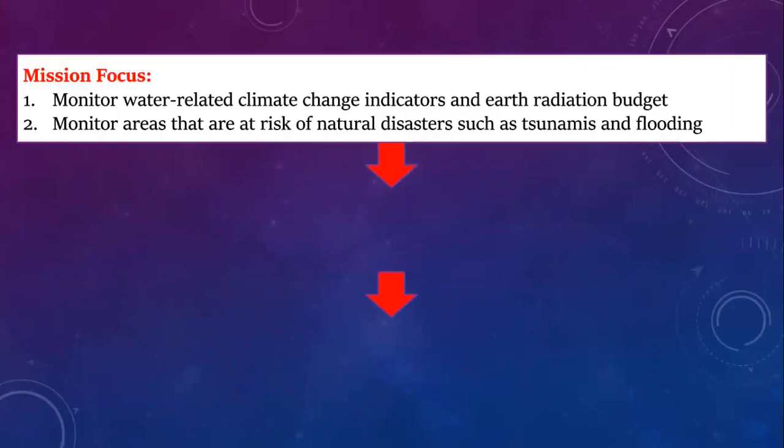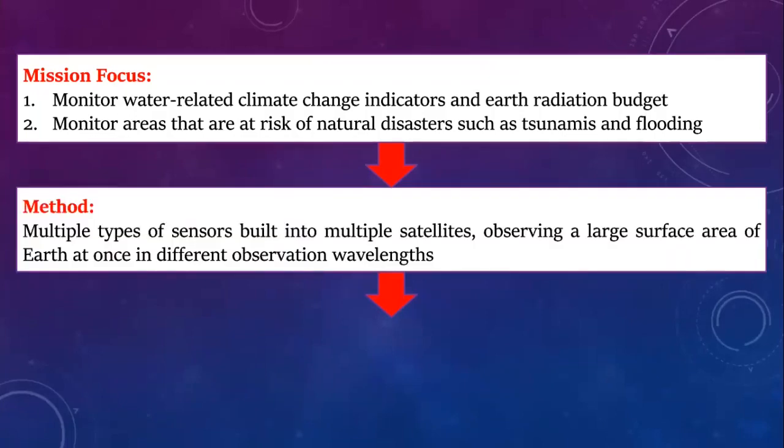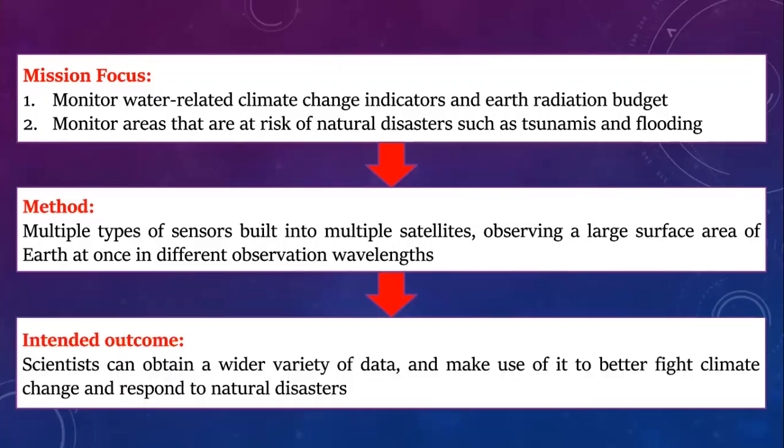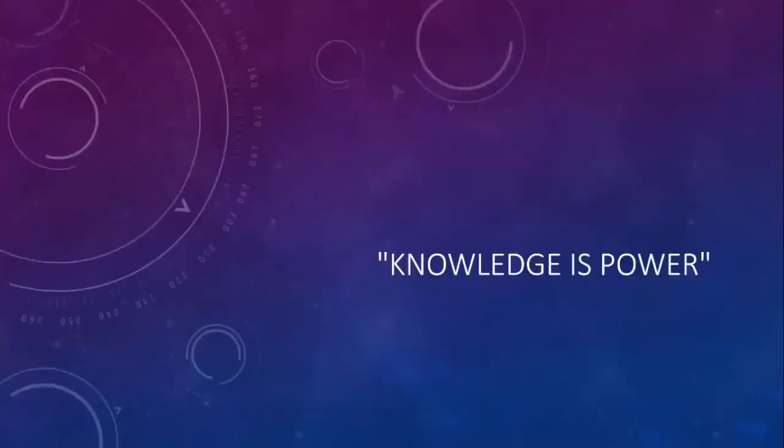In conclusion, our mission focuses on monitoring water-related climate change indicators as well as the Earth radiation budget to provide data. We also wish to monitor areas that are at risk of natural disasters such as tsunamis and flooding. This is done via multiple types of sensors built into multiple satellites, observing a large surface area of the Earth at once in different observation wavelengths. With Lachesis, scientists can then obtain a wider variety of data and make use of it to better fight climate change and respond to natural disasters. As people say, knowledge is power, and knowledge is exactly what we are providing.